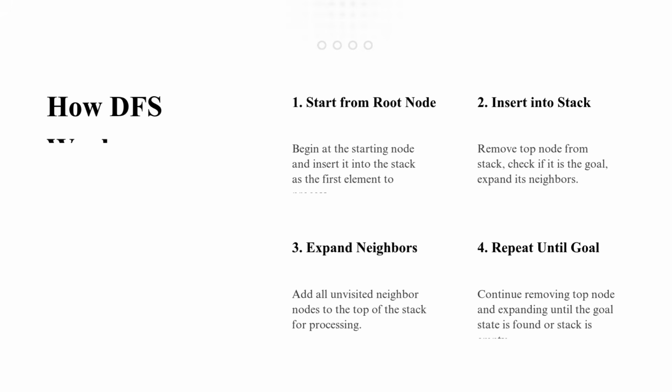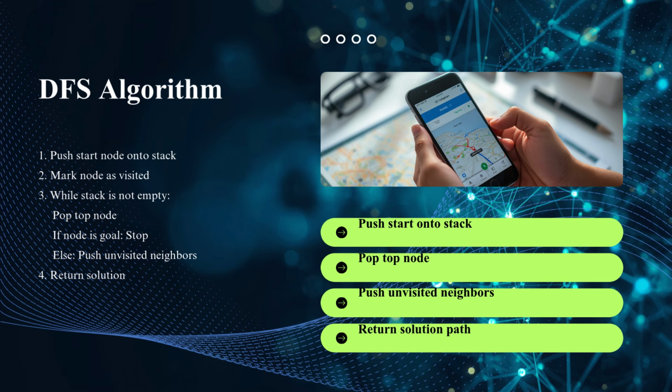Now that we understand the components, let us study the working steps of DFS. The DFS algorithm follows a sequence of operations. Step 1. Start from the initial node and push it onto the stack. Step 2. Mark the node as visited. Step 3. Remove the top node from the stack for exploration. Step 4. Visit one unvisited neighboring node. Step 5. Push this neighboring node onto the stack and continue deeper. Step 6. If no unvisited neighbor exists, backtrack to the previous node. This process continues until the goal node is found or the stack becomes empty. The key idea here is continuous deep exploration before switching branches.